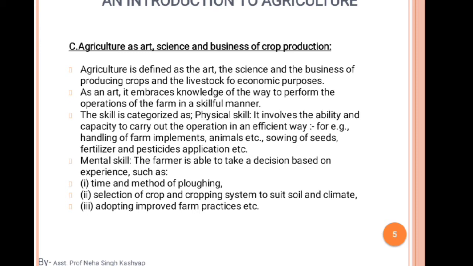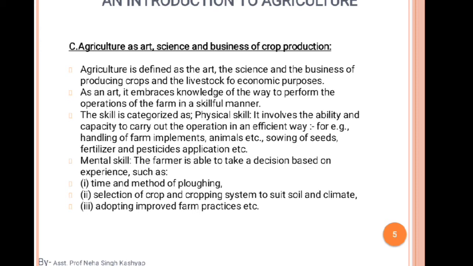As an art, it embraces knowledge of the way to perform the operations of the farm in a skillful manner. Why do we call agriculture an art? Because art helps humans cultivate the capacity to stand at the boundary between the known and unknown. We can say that our land and our water, how we can use our land, how we can use our water, how plants recommend water use efficiency.